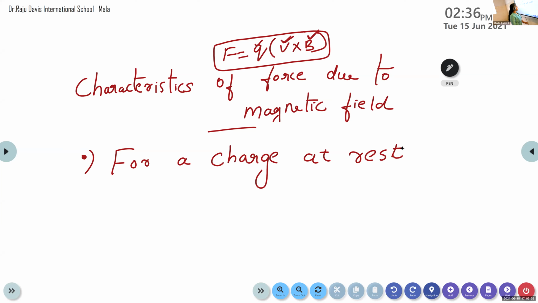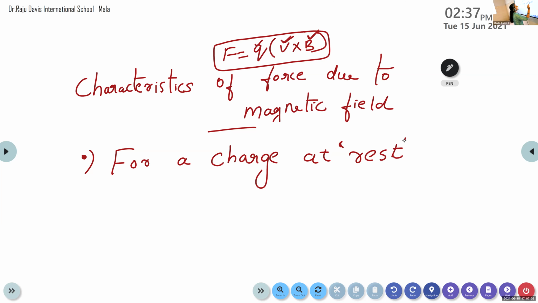For a charge at rest, again I am stressing on this rest, what will be the value of force due to magnetic field? Yes, it is 0. Why? Very good, only moving charges produce the magnetic field.